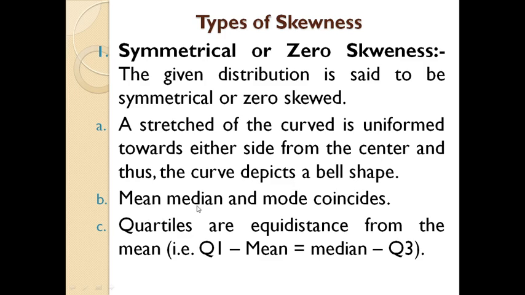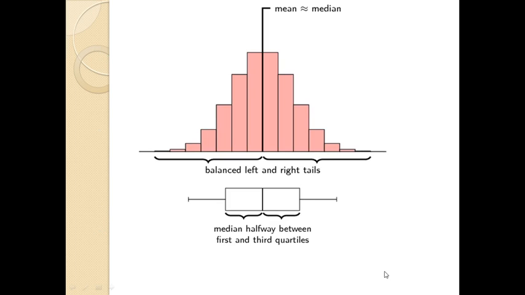Mean, median and mode coincide with each other. Quartiles are equidistant from the median. Here quartile first, median is equal to median of quartile third. Then see here, the mean is equal to median.